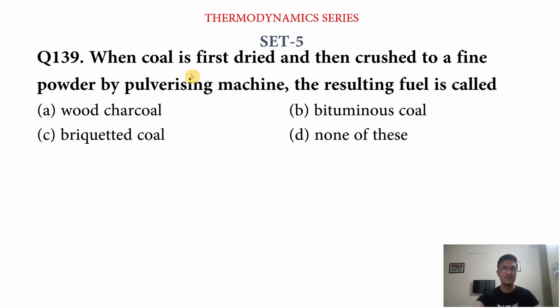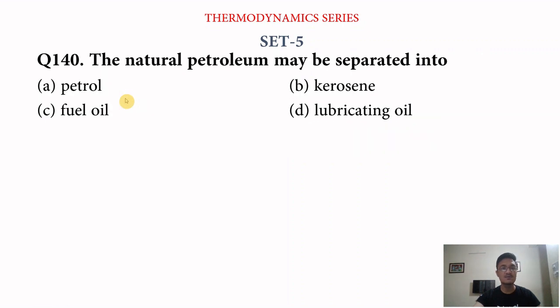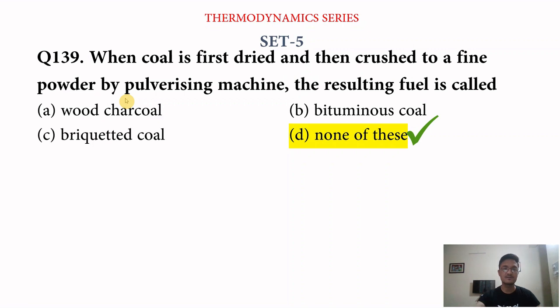Next question, when coal is first dried and then crushed to a fine powder by pulverizing machine, the resulting fuel is called? Option A, wood charcoal. Option B, bituminous coal. Option C, briquetted coal. And none of the above. The answer is none of the above, because this is called pulverized coal. You can see there is a pulverizing machine mentioned in the question, so we can find out it can be pulverized coal.